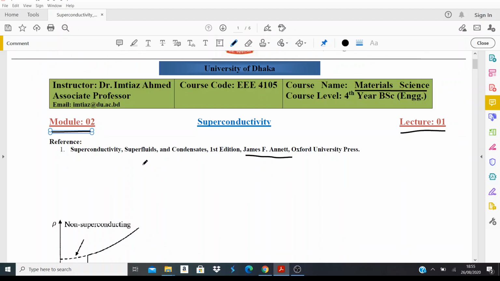To begin, let me tell you that superconductivity was discovered around 1911 by Kamerlingh Onnes. But just to put you in context, let me give you some additional information. If you remember, around 1897, Thomson discovered the electron, right? So the electron was discovered by Thomson, right? And then around 1900,